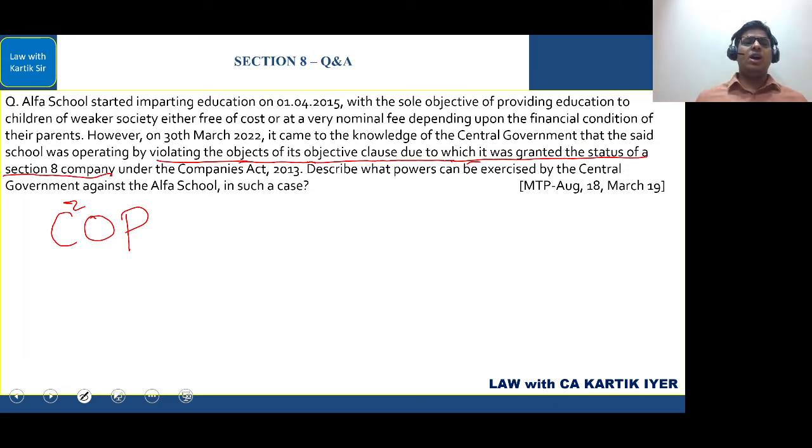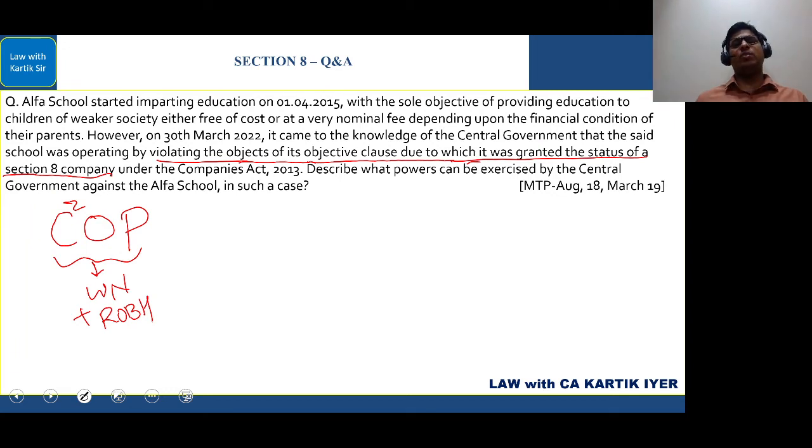Now, if any one of these four conditions get satisfied, then the central government will have to send something called a written notice. Plus, it has to give reasonable opportunity of being heard to the one-person company. So sorry, to the Section 8 company. And if the Section 8 company is not abiding by it or not following it, then the penalty provision is already there.